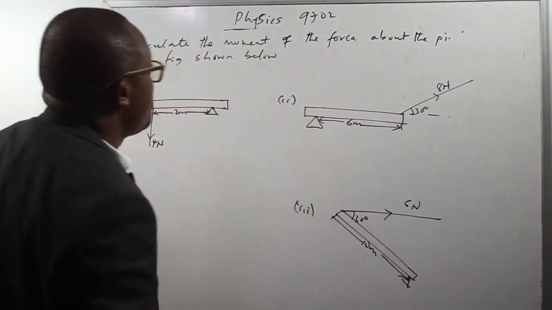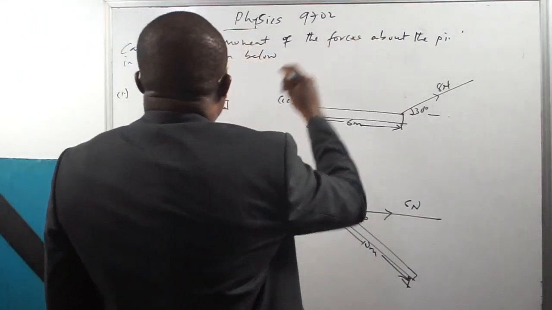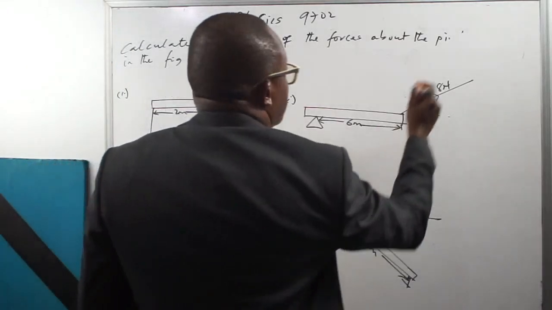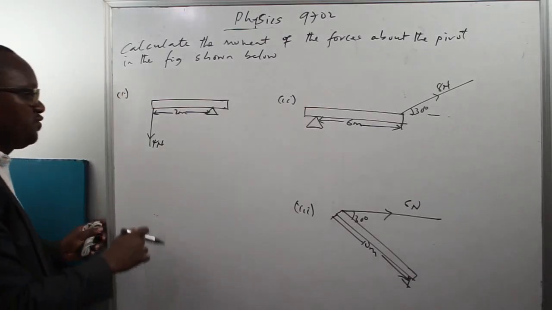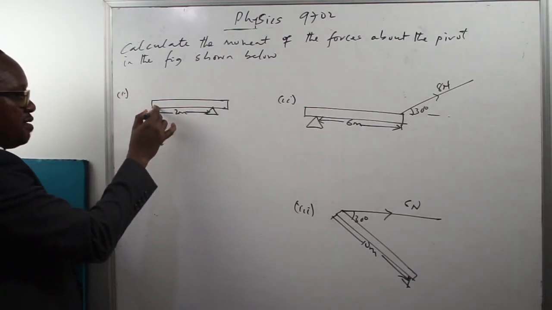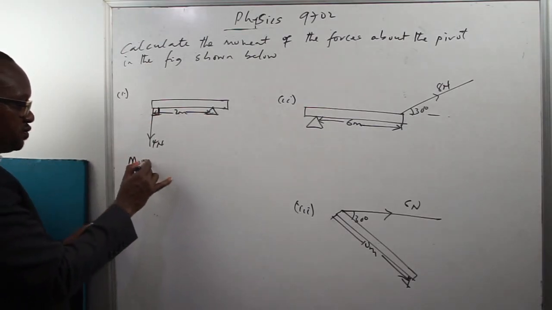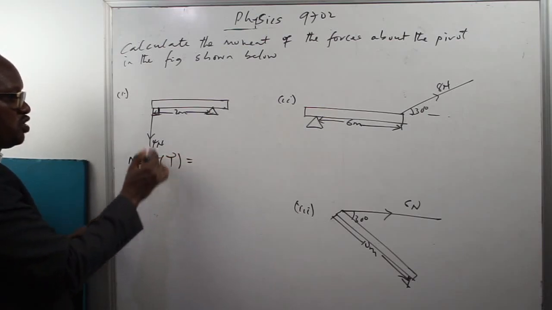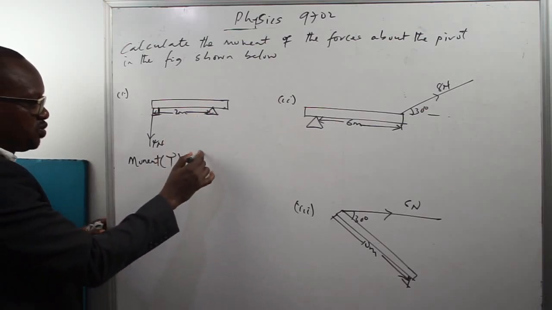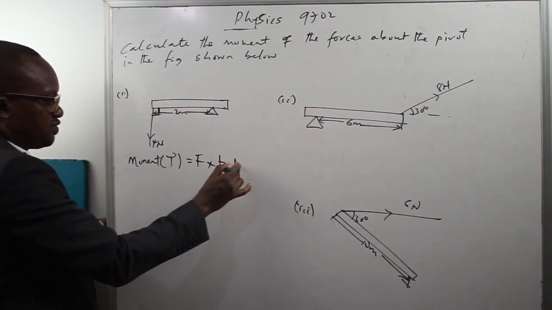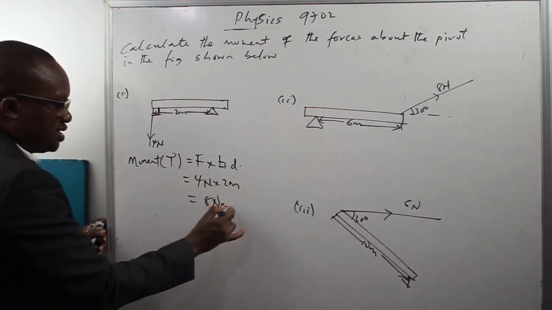So calculate the moments of the forces shown below. Calculate the moment of the forces about the pivot in the figure shown below. The first one is this. You have a 4 Newton force acting perpendicular at a distance of 2 meters from the pivot. So the moment of that force, which is the torque, is the product of the force and the perpendicular distance from the pivot. So this will give you 4 newtons multiplied by 2 meters. This is 8 Newton meters.